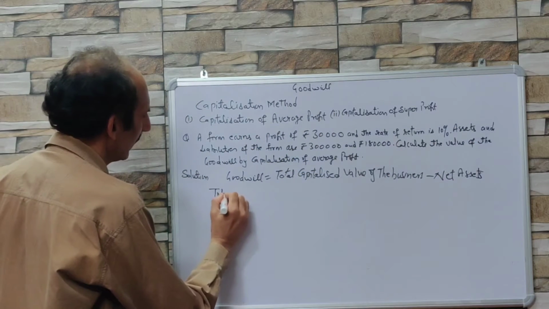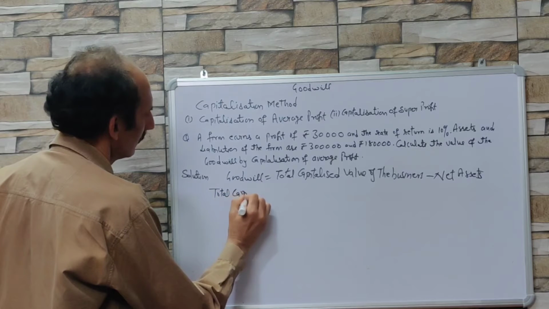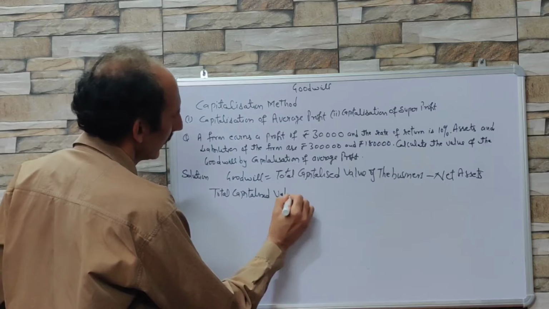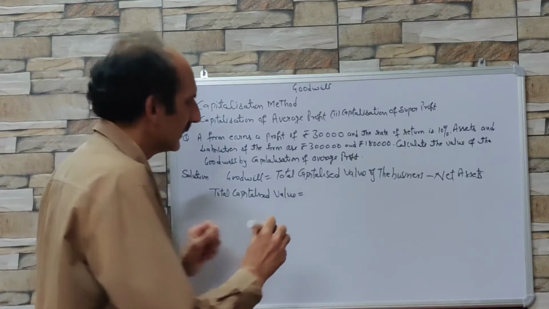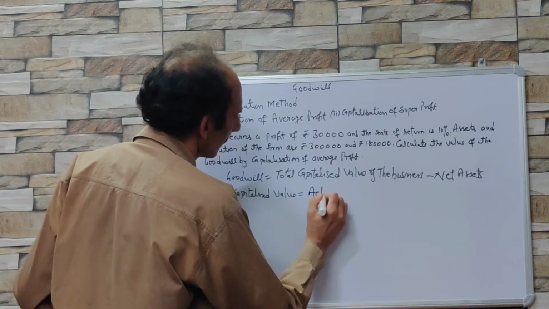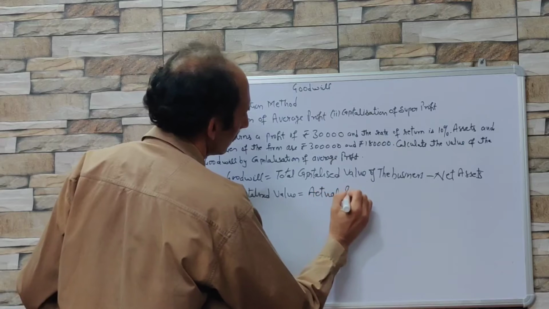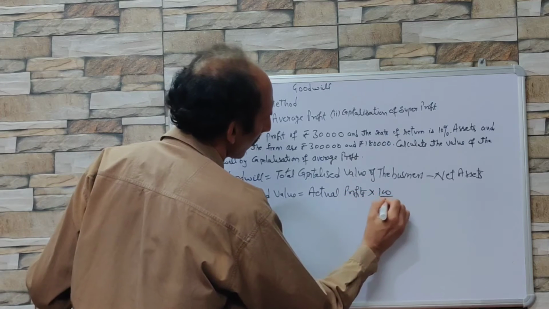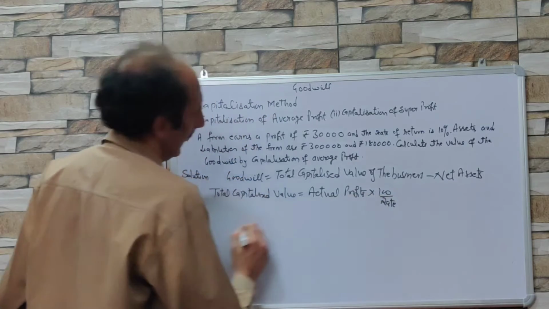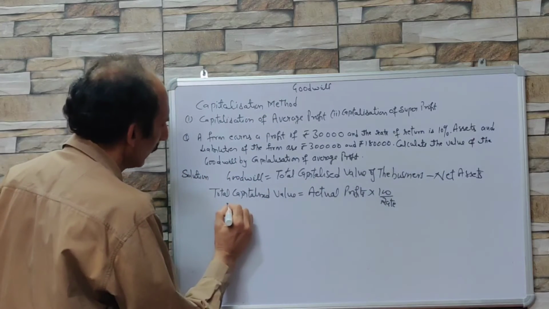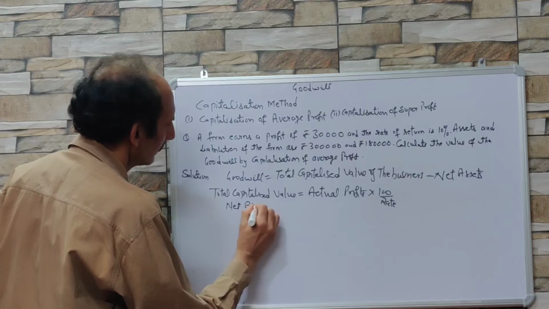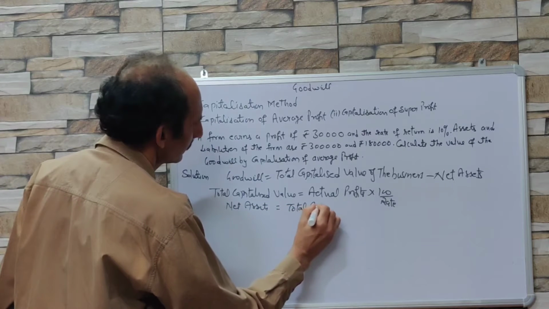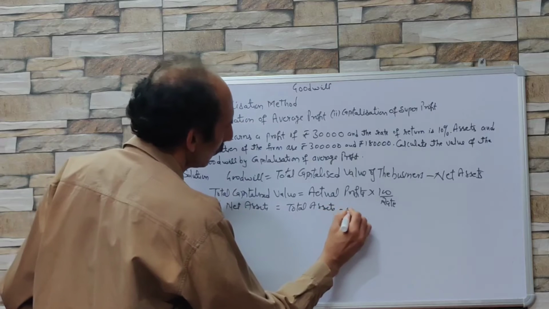How to calculate the total capitalized value? That is actual profits into 100 upon normal rate of return. And how to calculate net assets? This is total assets minus outsiders liabilities.